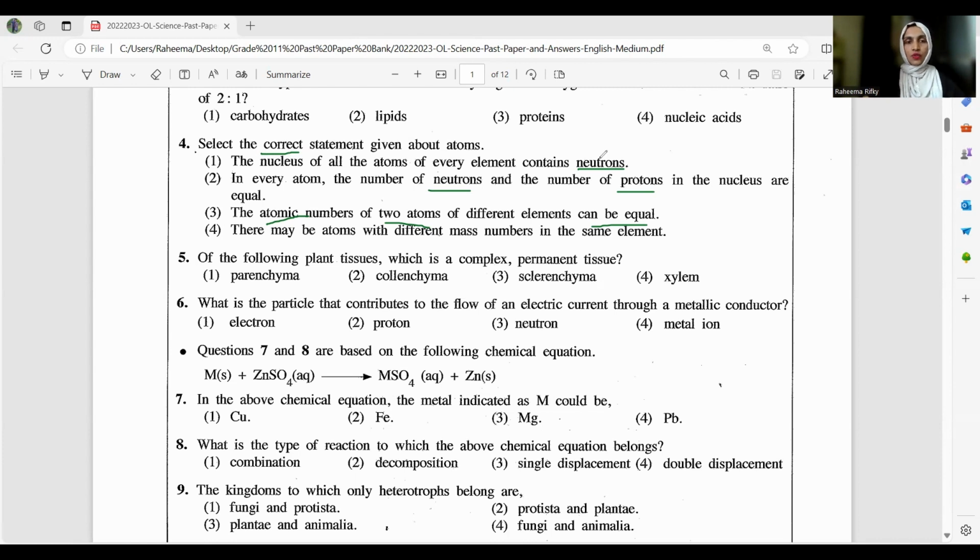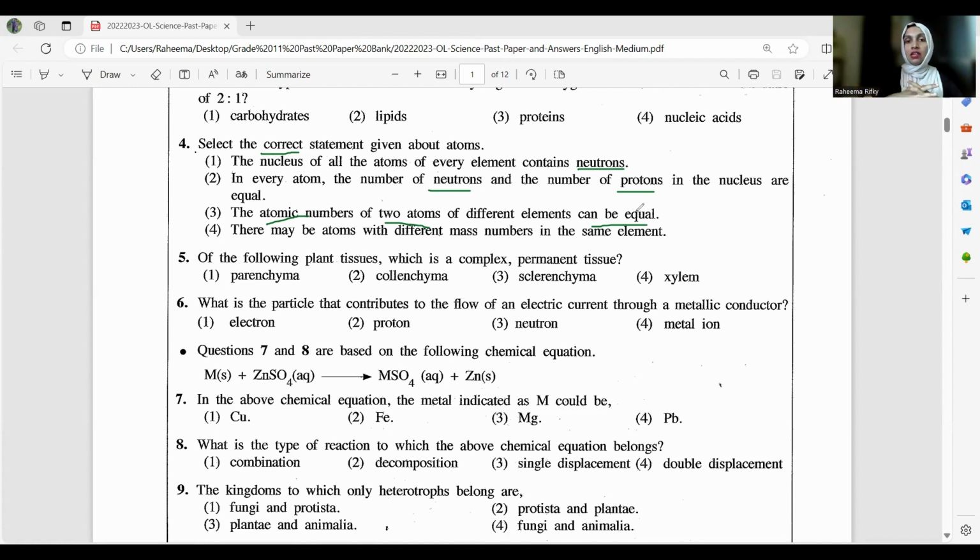Okay, we'll go for the first one. Nucleus of all the atoms of every element contain neutrons. Now, I told about the isotopes, right? So in isotopes, mainly, your main example in the syllabus is hydrogen isotope. So we have 3 isotopes: protium, deuterium, and tritium. In the protium, you don't see any neutrons. So we can't tell all the atoms of every element have neutrons, because in hydrogen atom, when it comes to the protium isotope, they don't have neutrons.